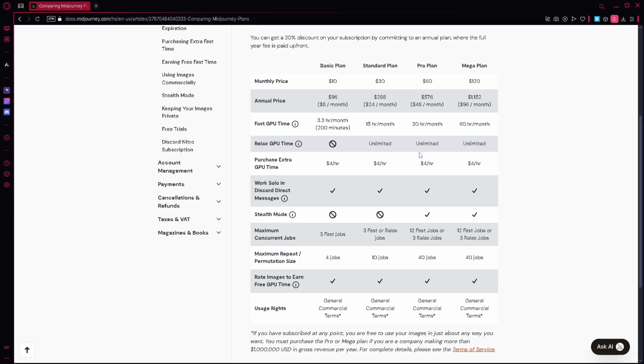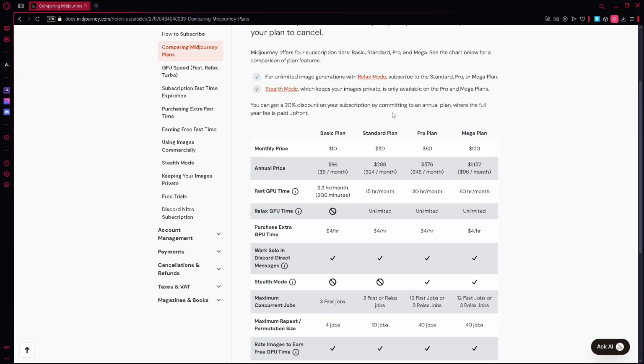So that is the comparison of the plans for Midjourney. And that's basically it.